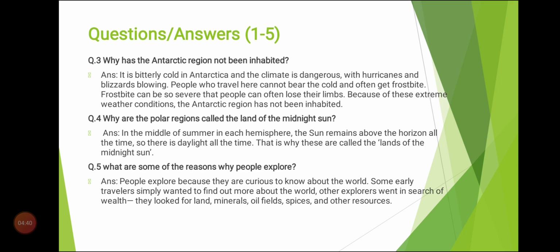This minus 87 degrees centigrade is so low a temperature. That's why the Antarctic climate is very dangerous with hurricanes and blizzards blowing. People who travel here cannot bear the cold and often get frostbite.